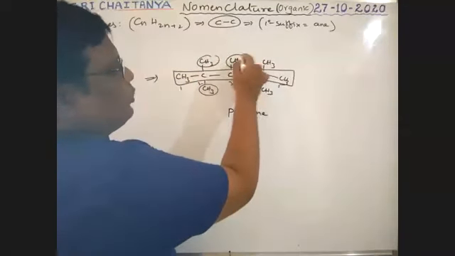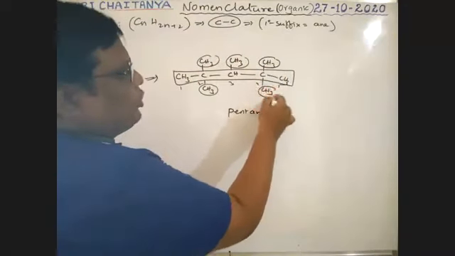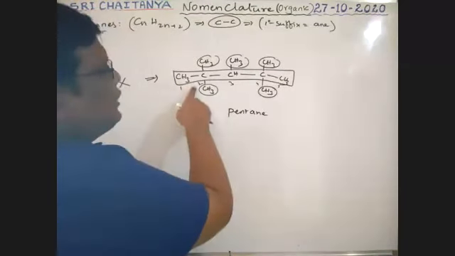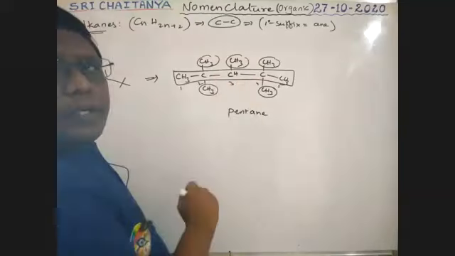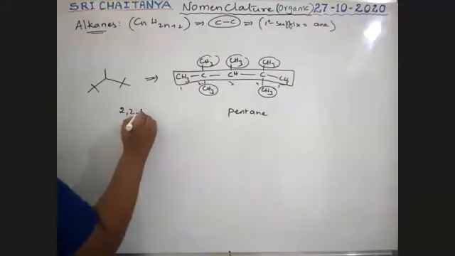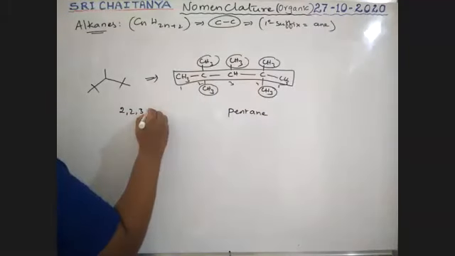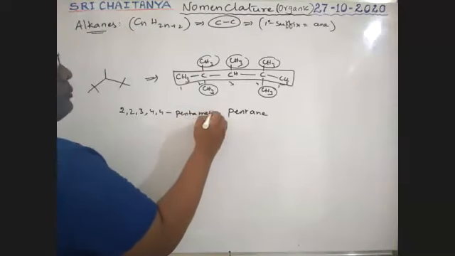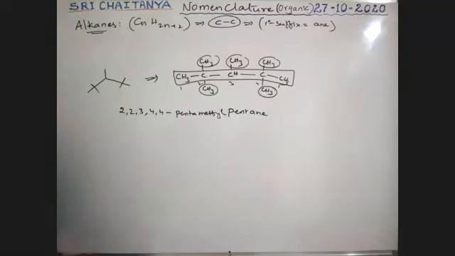At third, a methyl group. At fourth, a methyl group, a methyl group. So total 5 methyl groups. Where are these? At second 2, third 1, fourth 2. Therefore, 2, 2, 3, 4, 4. That is pentamethyl. Pentamethyl pentane.